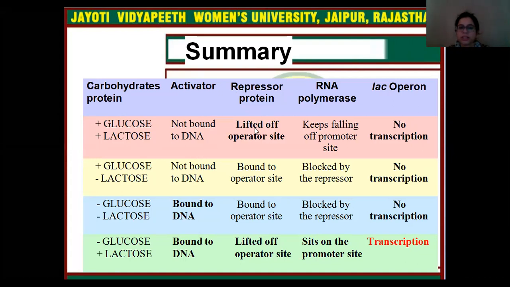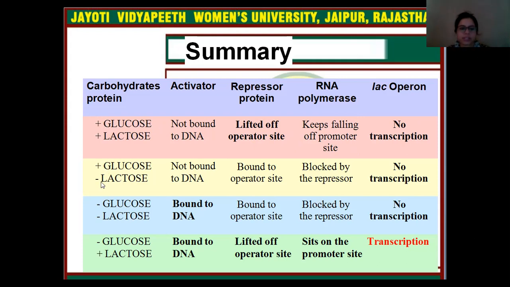The repressor protein is lifted off the operator site, meaning the repressor protein's structure has been changed because of lactose, because lactose will bind to the repressor protein and change its structure so that it can't bind to the operator region. The operator region is active and they transcribe the RNA, but that RNA is lifted off the operator site,